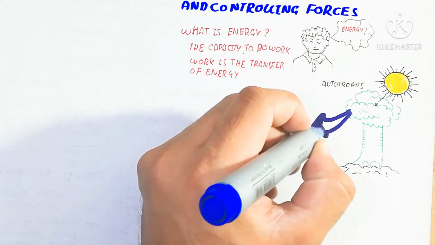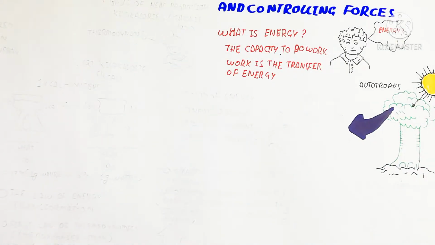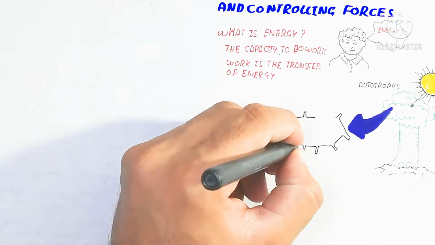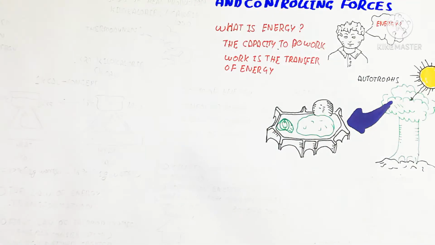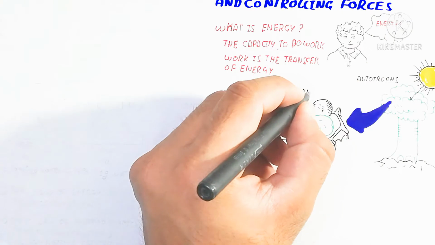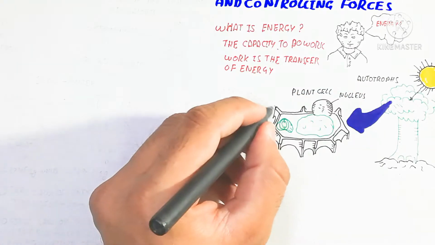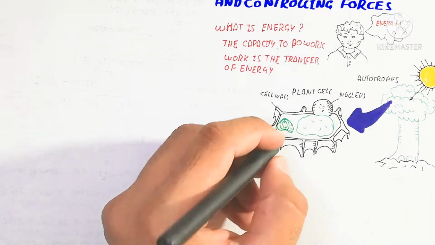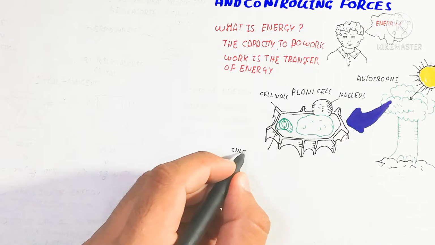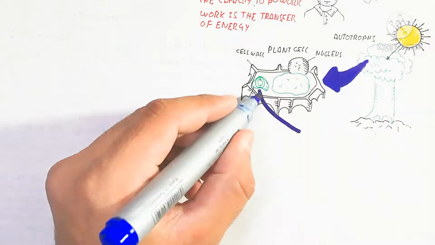Here, light energy is absorbed by plants, which are known as autotrophs. Autotrophs consume light energy to produce chemical molecules. The chlorophyll-containing pigment absorbs light energy to convert it into glucose, amino acids, fats, etc. Here is the plant cell, which contains a cell wall and a nucleus.